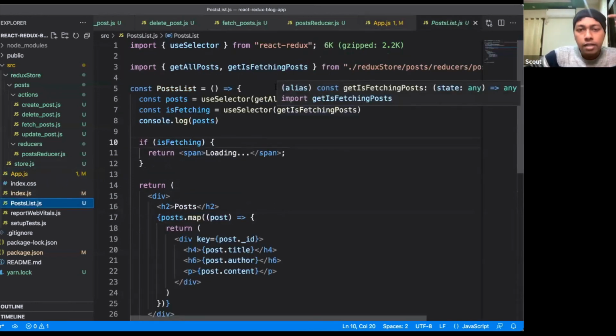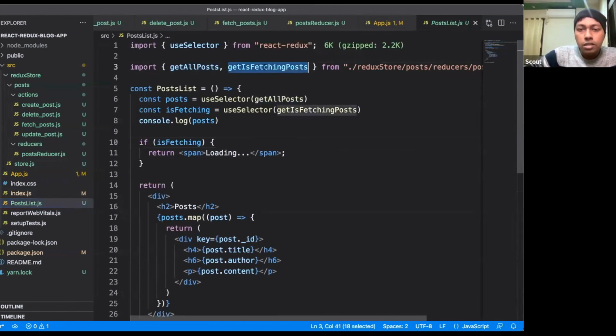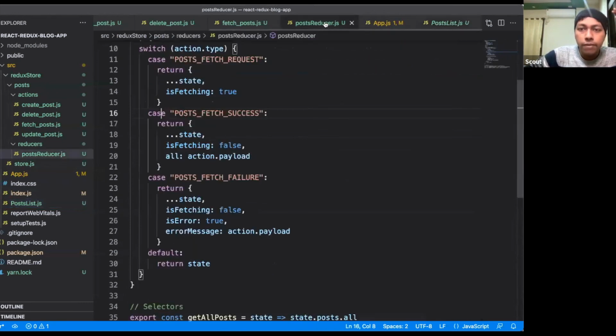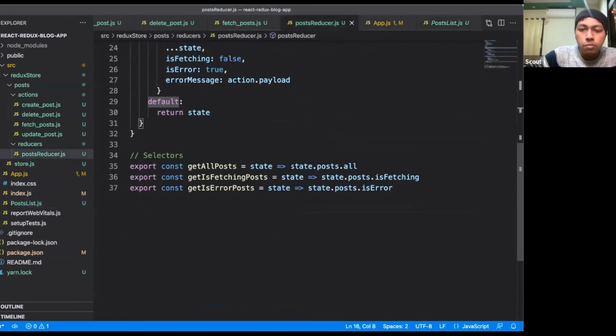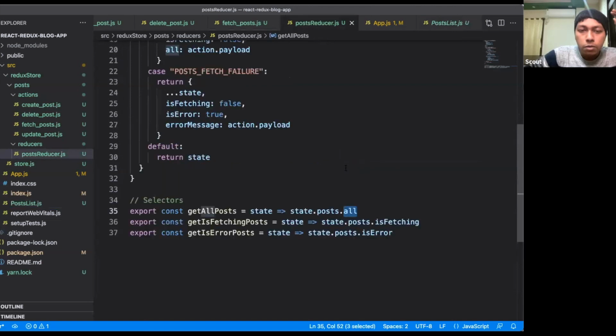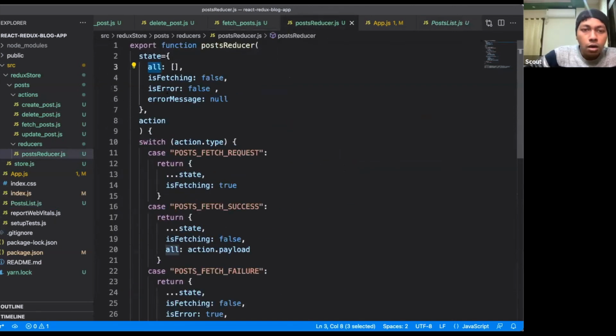It is listening to the changes happening in the global application state. So this component is listening to these two changes, whether the get all post, which I have defined inside this reducer, which means this all attribute, is changing, or whether this is fetching attribute is changing.